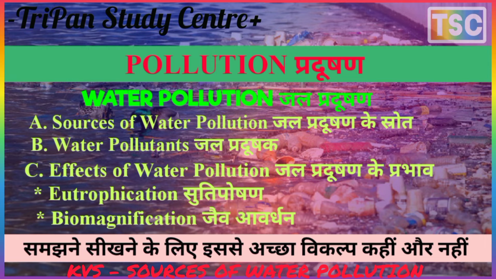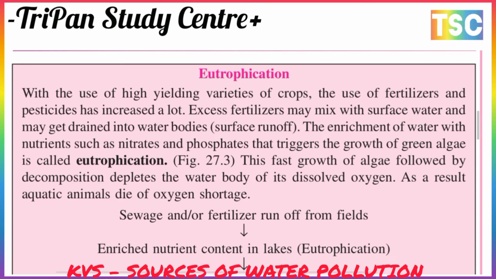First, eutrophication. With the use of high yielding varieties of crops, the use of fertilizers and pesticides has increased a lot. Excess fertilizer may mix with the surface water and drain into the water bodies through surface runoff. The enrichment of the water with nutrients such as nitrate and phosphate triggers the growth of green algae, which is called eutrophication. As shown in this figure, the fast growth of algae is followed by decomposition, which depletes the dissolved oxygen in the water bodies. As a result, aquatic animals die of oxygen shortage.